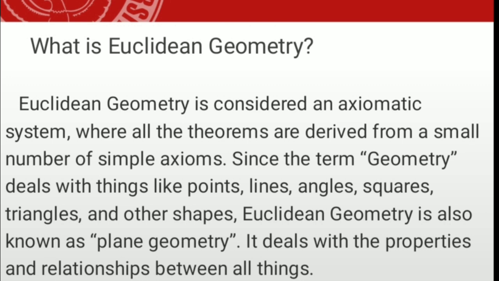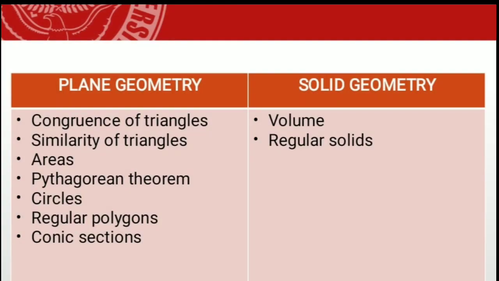It deals with properties and relationships between all things. Euclidean geometry is the study of geometrical shapes, the plane and the solid, and figures based on different axioms and theorems. It was basically introduced for flat surfaces or plane surfaces.